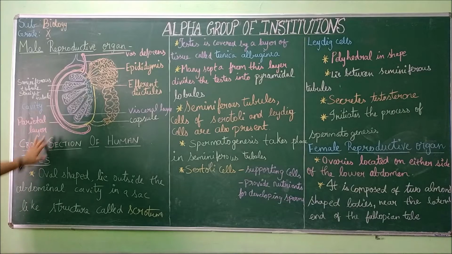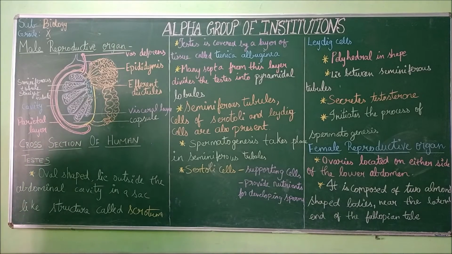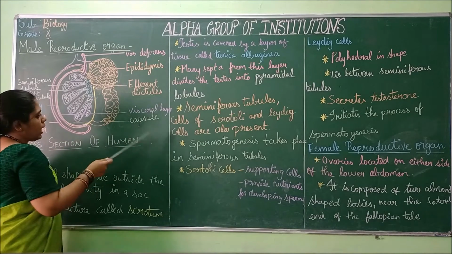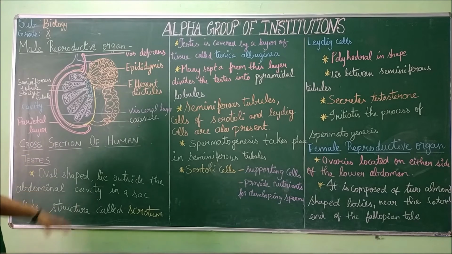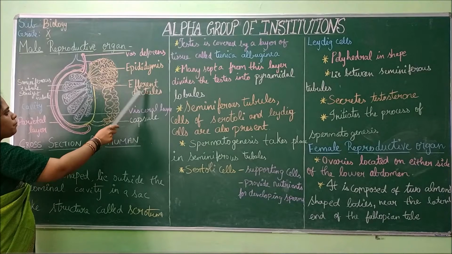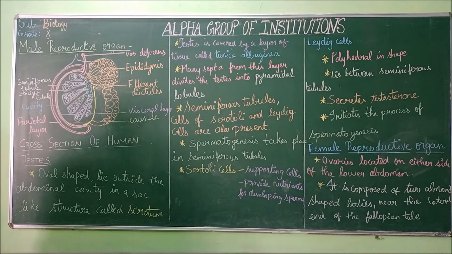A cavity, an empty space, is present. A parietal layer covers the scrotum, and a visceral layer covers the testis. The capsule is the place for blood vessels and nerve cells to pass. Efferent ductules are present for the transport of sperms, and the epididymis also is present.